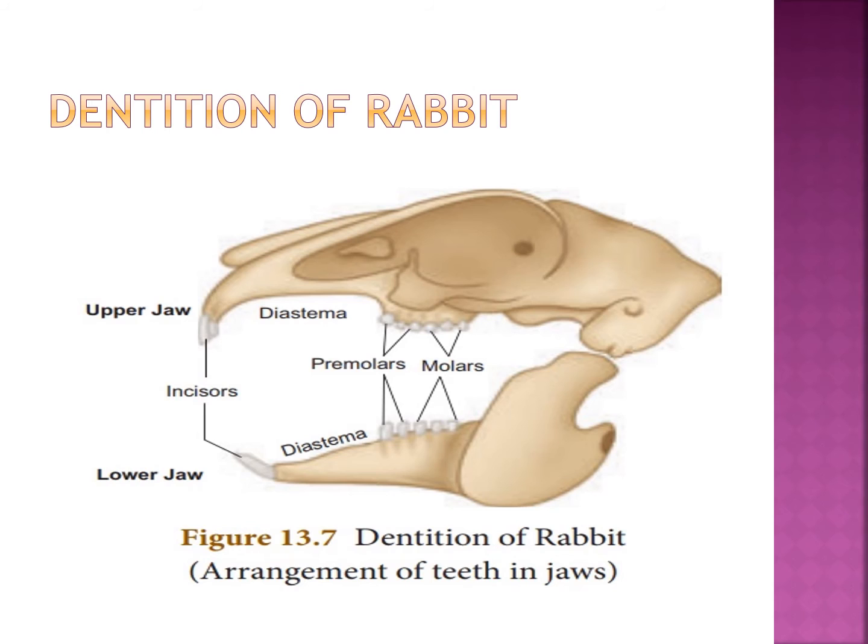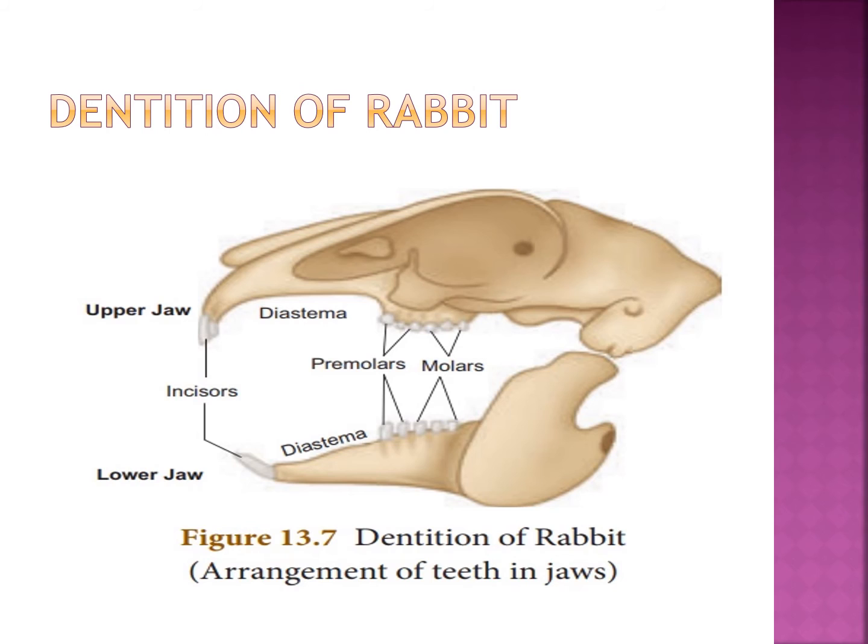Now we will see the dental formula. I means incisor, that is 2 by 1. Canines, that is simply C. The rabbit has no canines, so 0 by 0.